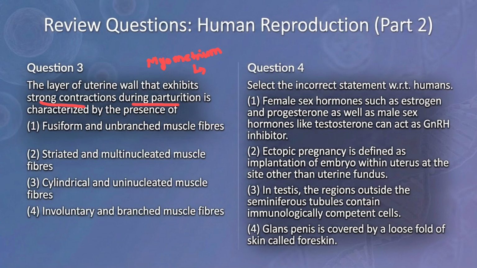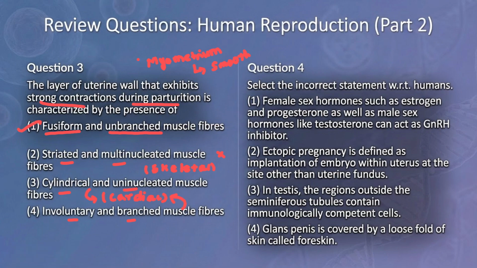So myometrium is made up of smooth muscles. What are the characteristics of smooth muscle? It is fusiform and unbranched. Striated and multinucleated is a characteristic of skeletal muscle, so false. Cylindrical and uninucleated is a characteristic of cardiac muscle. Involuntary and branched is also a characteristic of cardiac muscle.